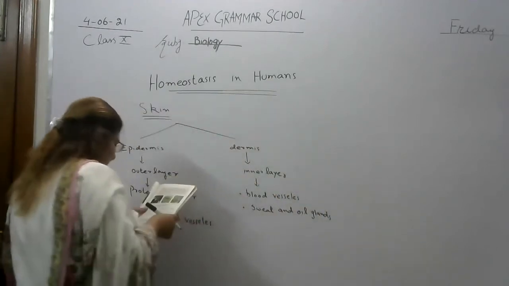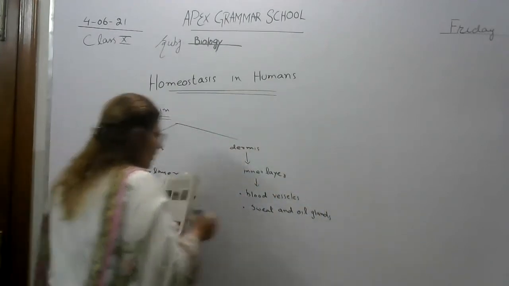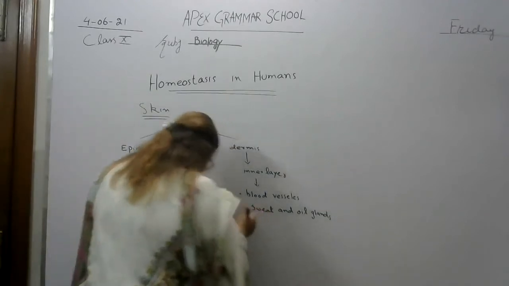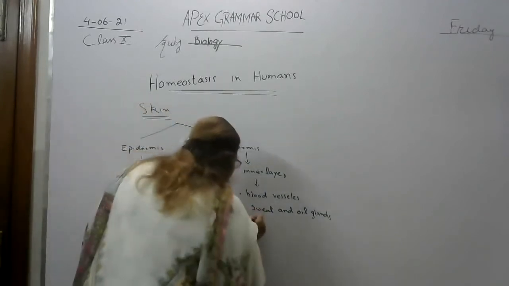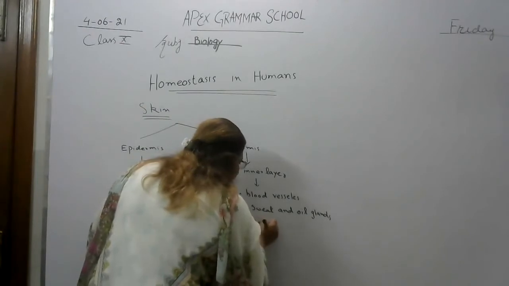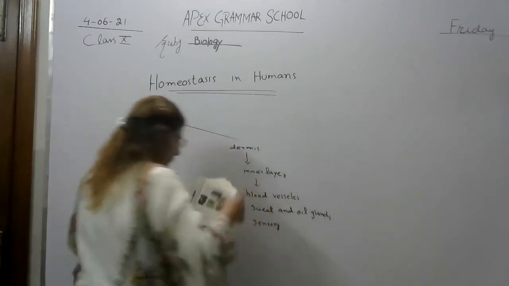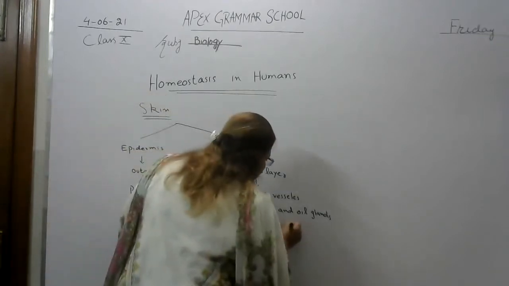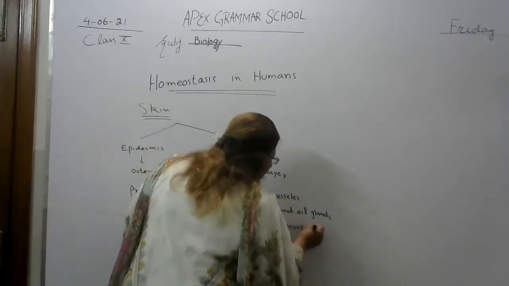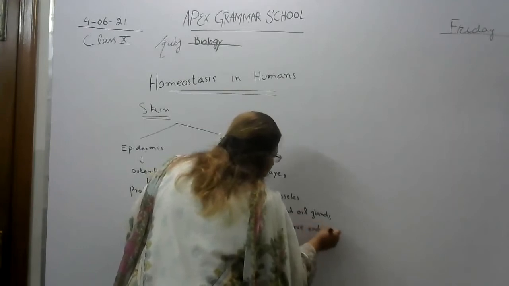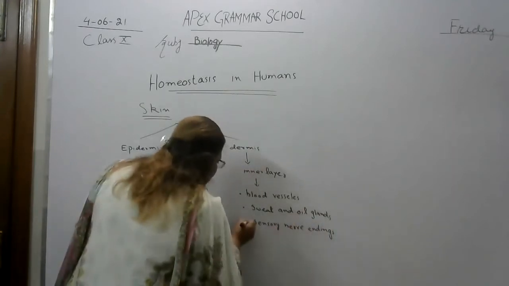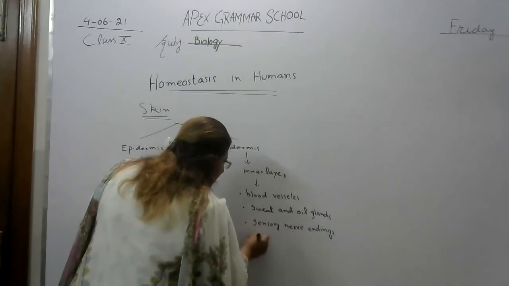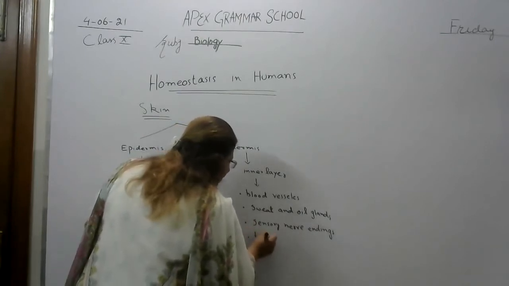It has sensory nerve endings. It has hairs and fat cells.